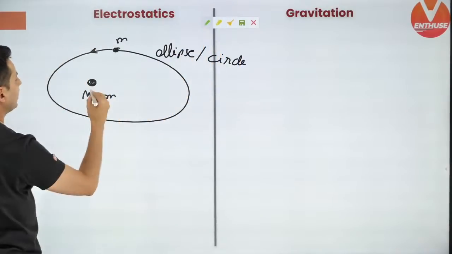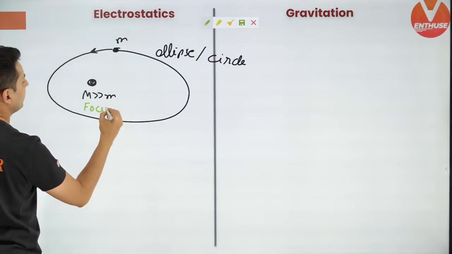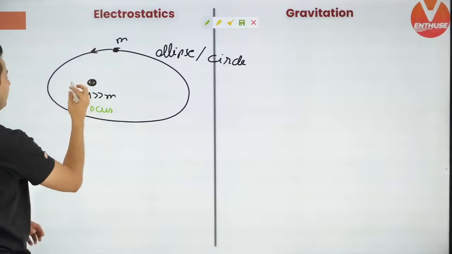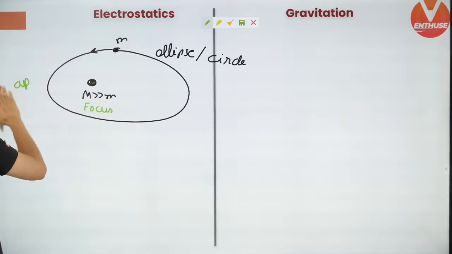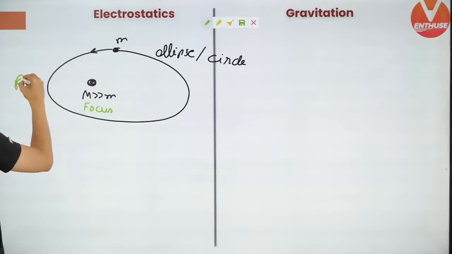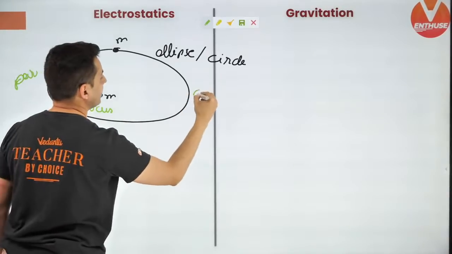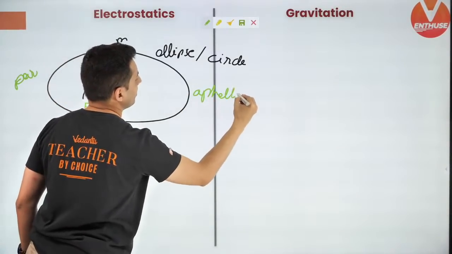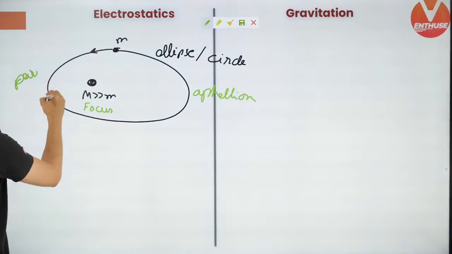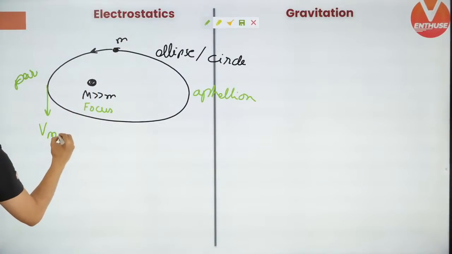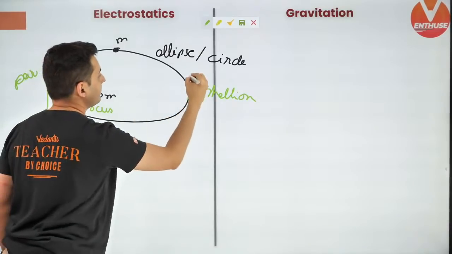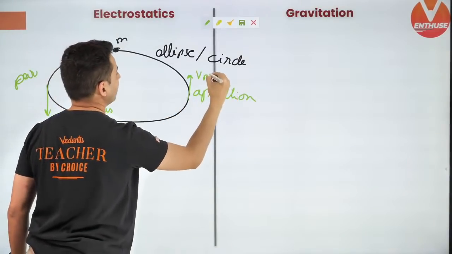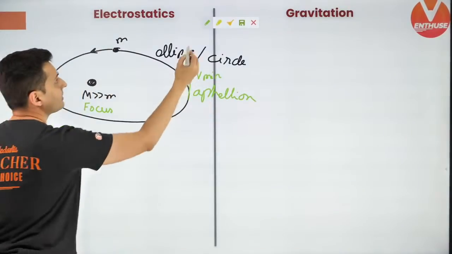And remember that the massive object is going to be at one of the foci. Next, this is called the perihelion, this is called the aphelion. Remember the speed is maximum at the closest point and it is least when it is at the farthest point.